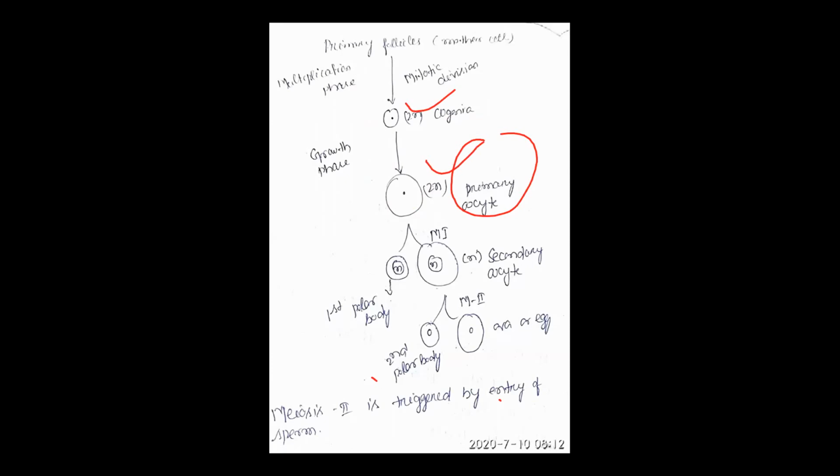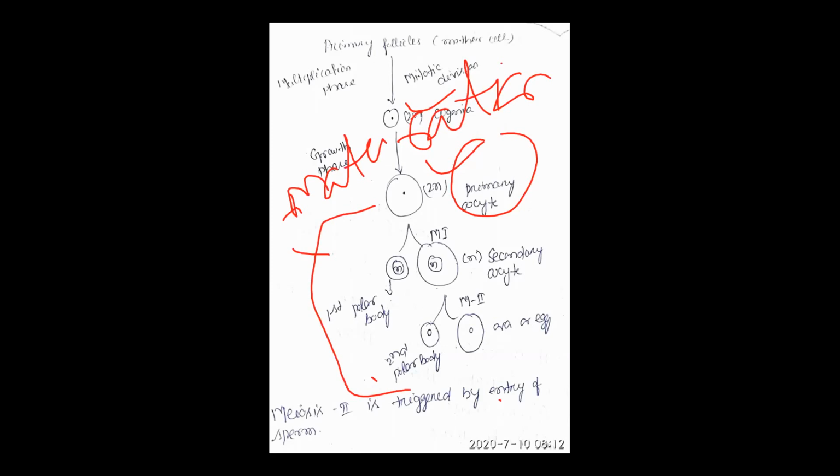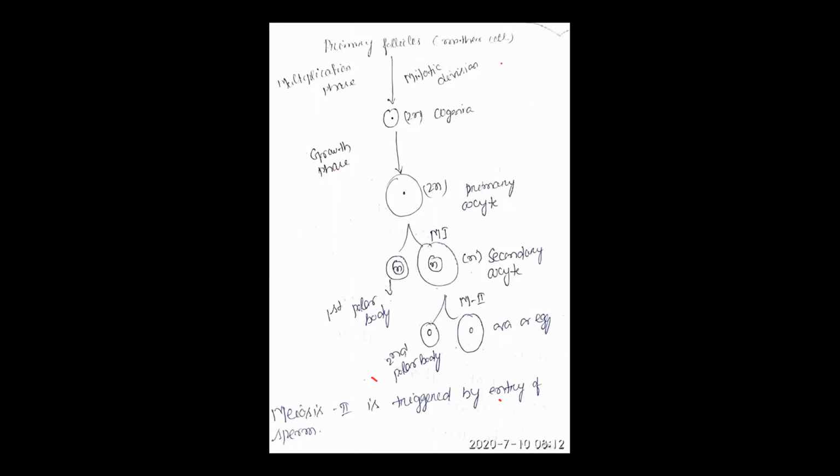Yes, ma'am. Then see the important thing, that's about the maturation phase. Clear? So write down, this phase is called as the maturation phase. Then the primary oocyte undergoes meiosis 1. The primary oocyte undergoes meiosis 1 to form two daughter cells.